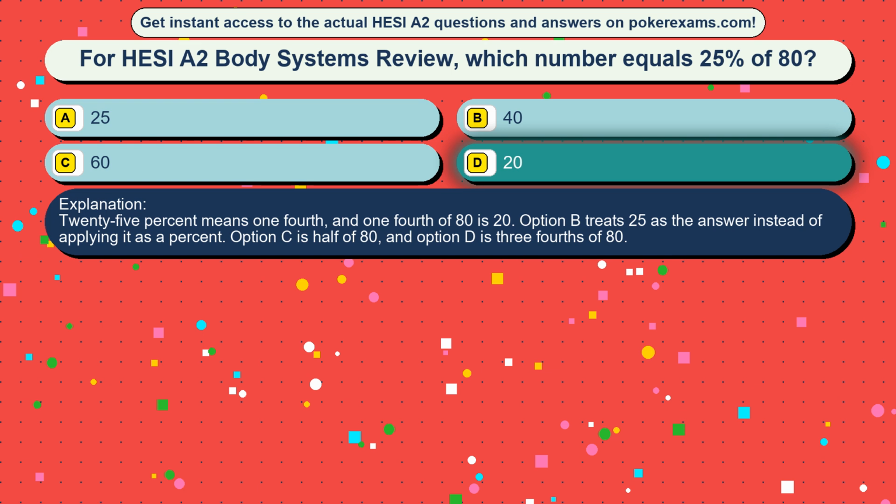25% means 1/4, and 1/4 of 80 is 20. Option A treats 25 as the answer instead of applying it as a percent. Option B is half of 80, and option C is 3/4 of 80.